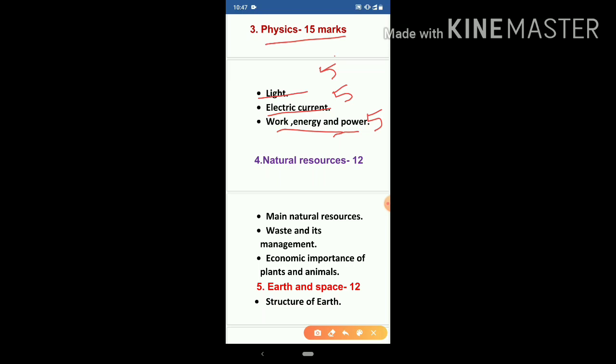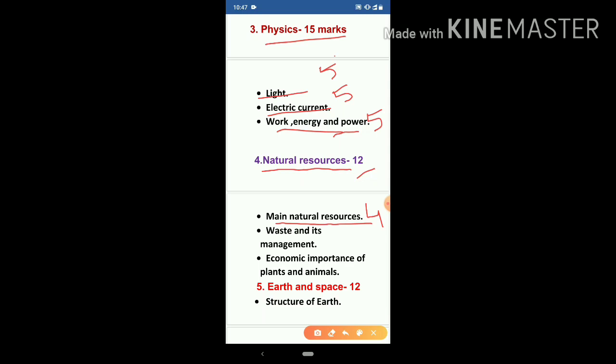Now moving towards the fourth part, that is natural resources. This part covers 12 marks and there are 3 chapters in this part. The first chapter is main natural resources. This chapter covers 4 marks.